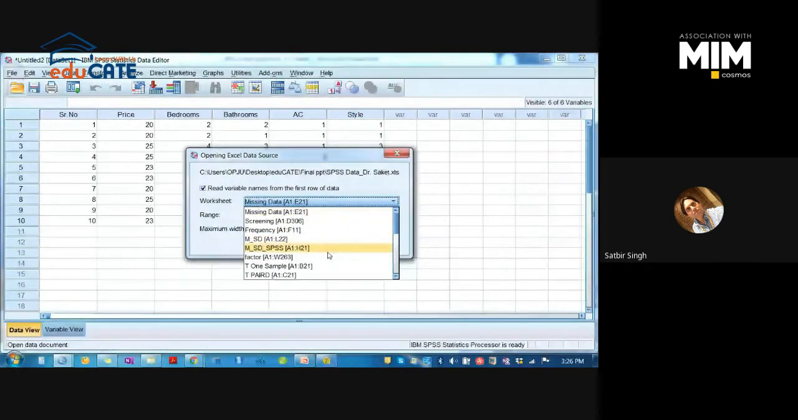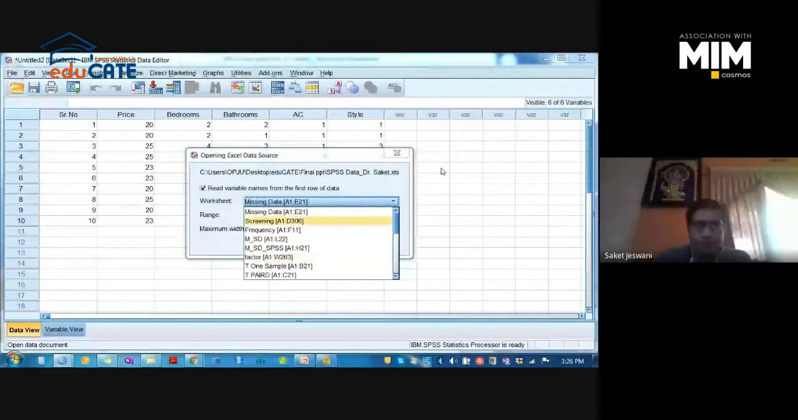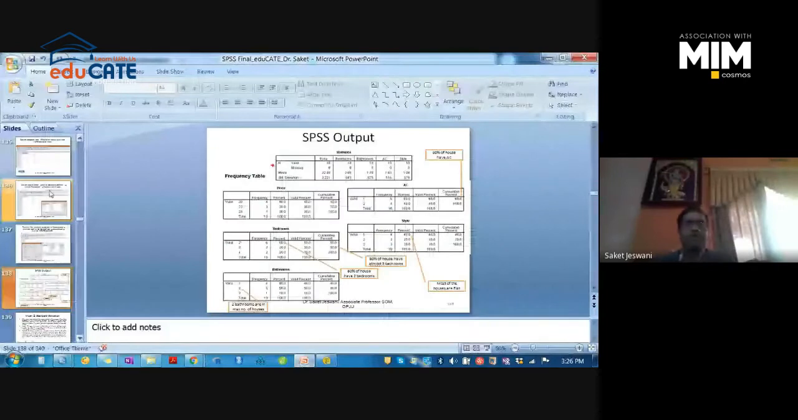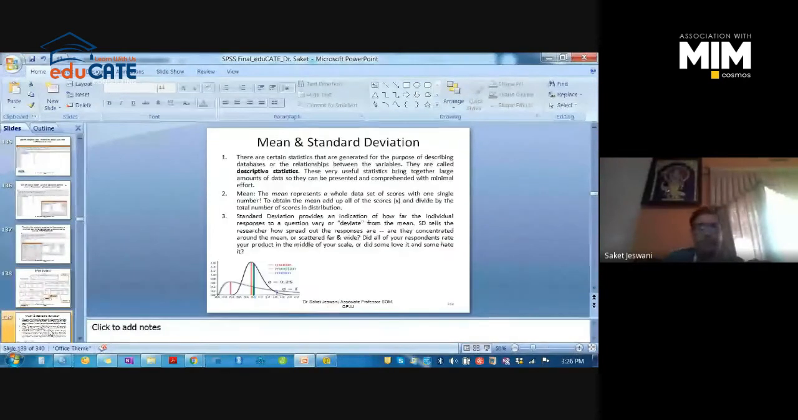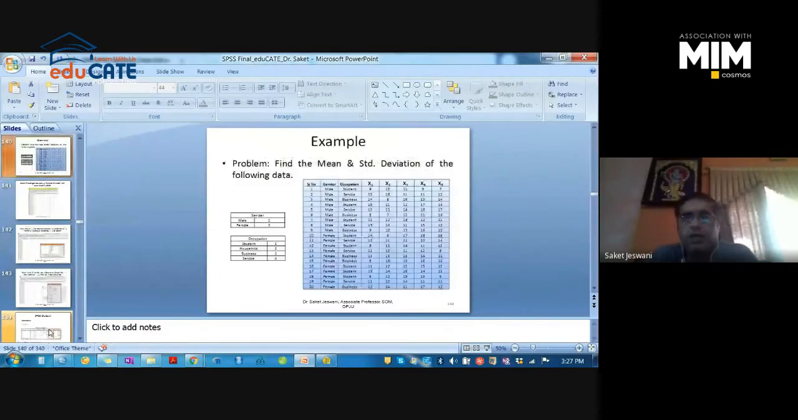Okay, so let's proceed further. Then the second important thing is mean and standard deviation. The second important descriptive statistics is mean and standard deviation. I think everybody knows what is mean and what is standard deviation, so I need not explain it, but I will help you to check how it is being processed in SPSS. The same you can do in Excel also. It's very easy in the Excel sheet also.